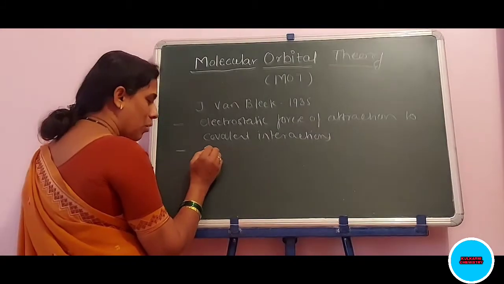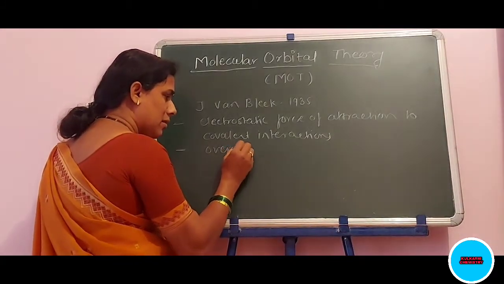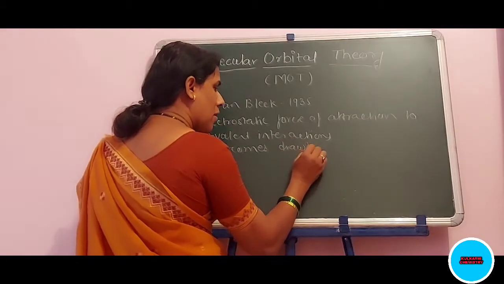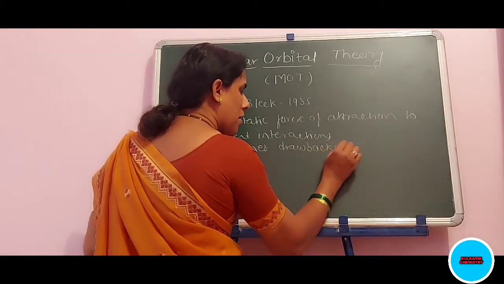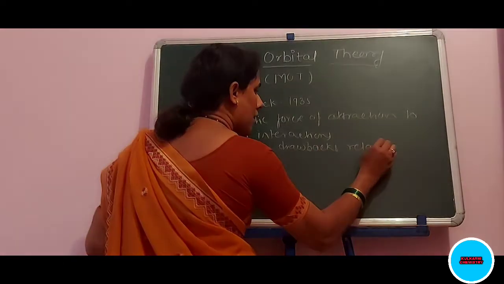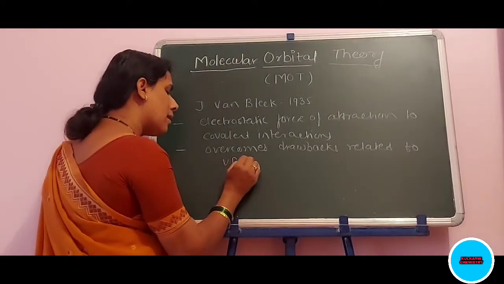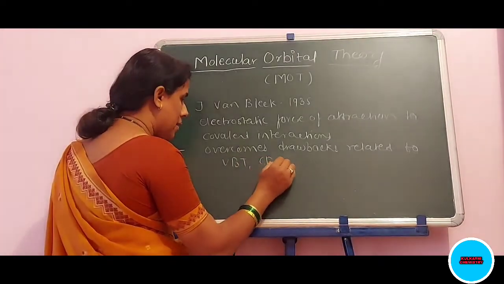Also, it overcomes drawbacks related to VBT as well as CFT.